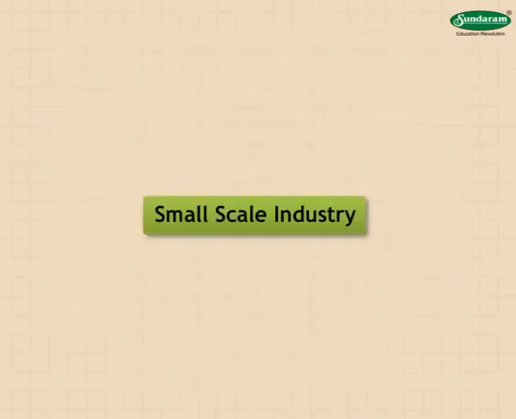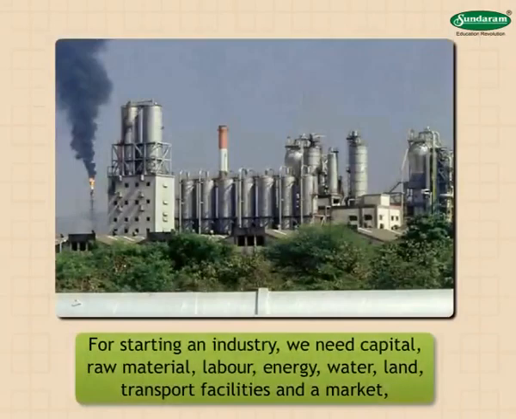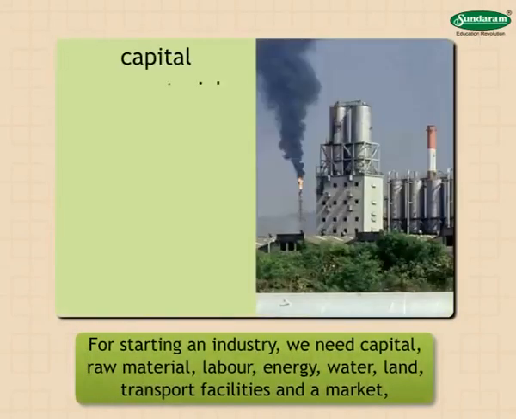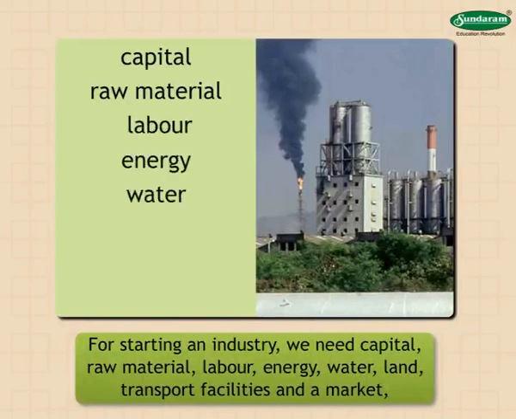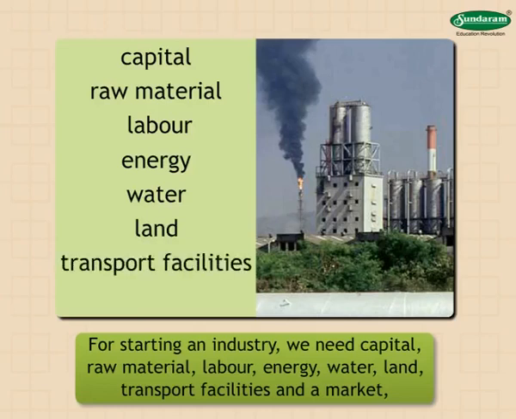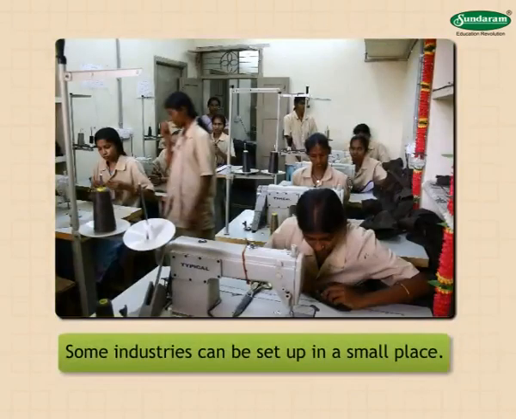Small-scale industry. For starting an industry, we need capital, raw material, labor, energy, water, land, transport facilities, and a market. Some industries can be set up in a small place.